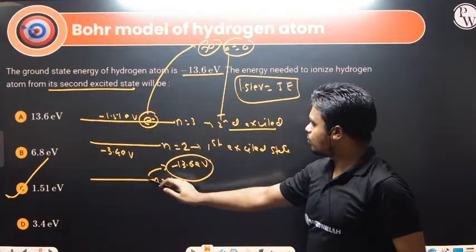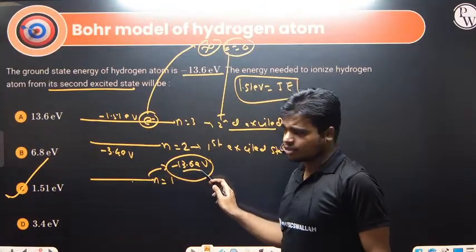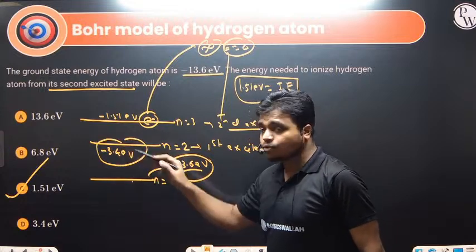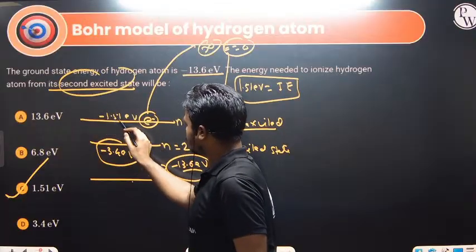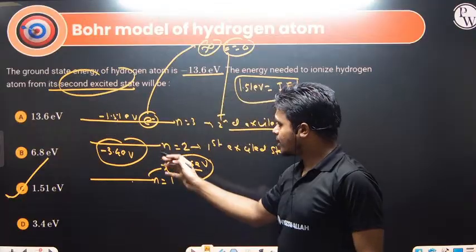If the electron is sitting over here, then what is the ionization energy? 13.6. If the electron is sitting over here, then the ionization energy will be 3.4. But the electron is sitting in this particular manner, that is the second excited state, that is minus 1.51. So the energy required is 1.51.